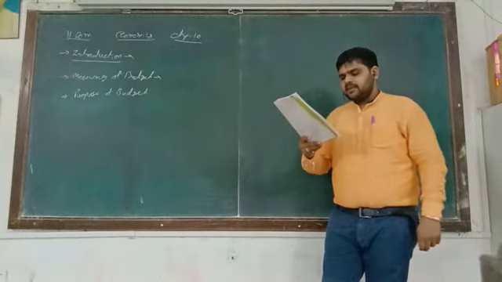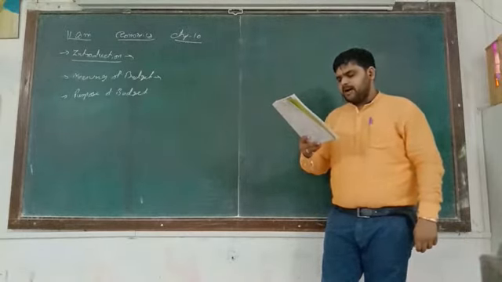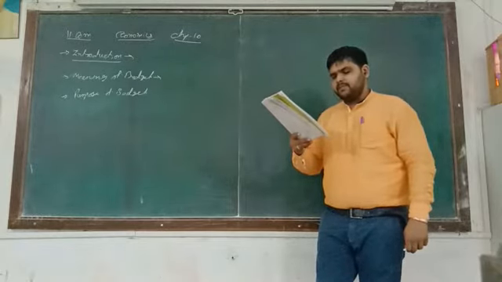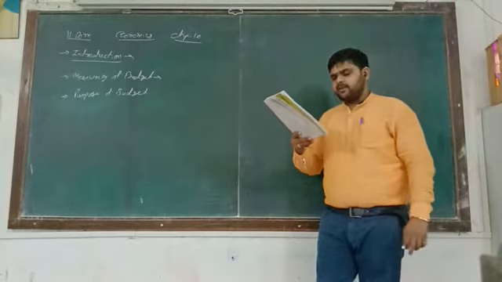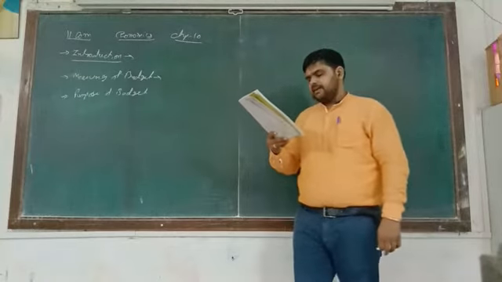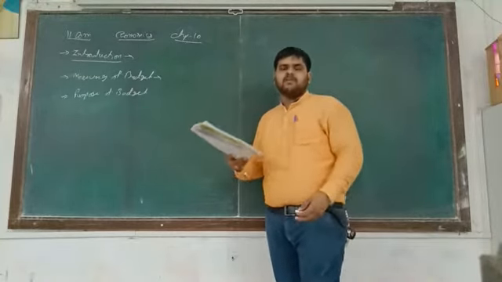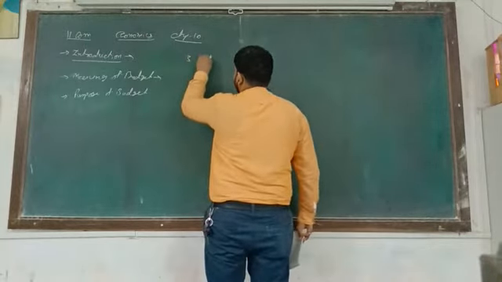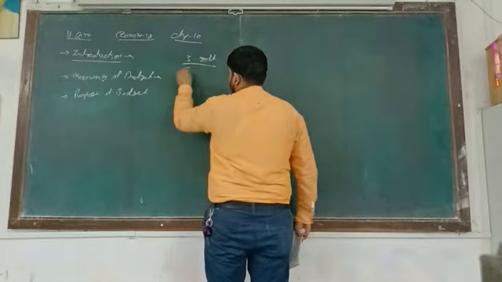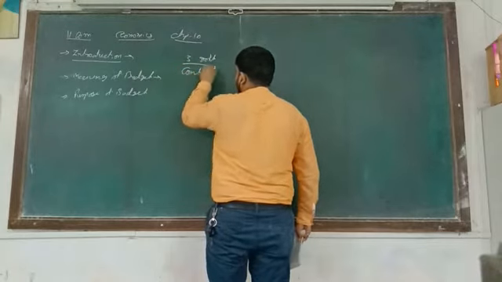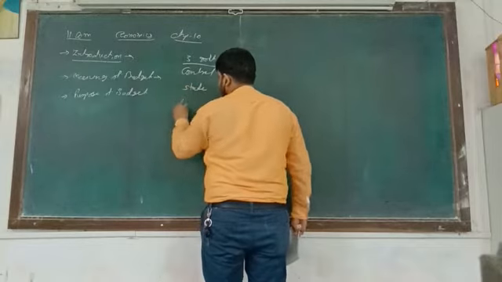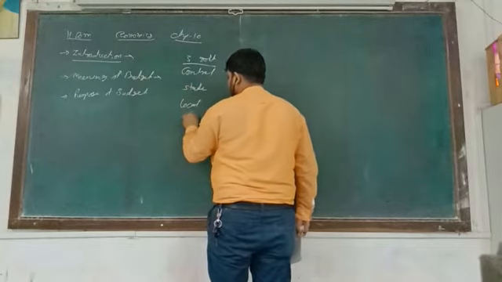The Constitution of India has assigned power to three tiers of government: number 1, the central government; number 2, the state government; and number 3, local government or municipality. So three types of government are there: central, state, and local or municipal.